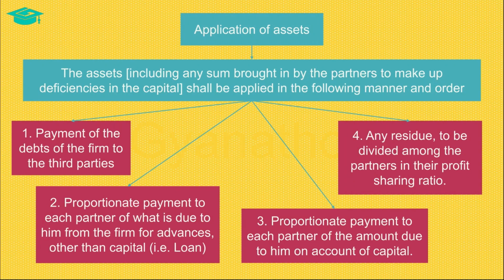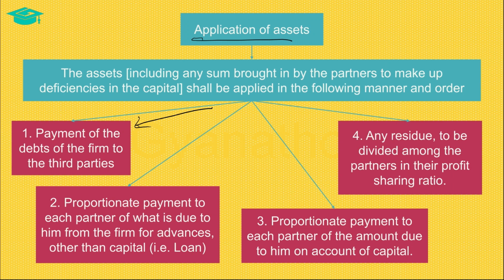After treatment of losses, next the section deals with the procedure for application of assets. This section deals with the assets of the firm as well as the sums brought in by the partners to apply towards the deficiencies in the capital as we just saw. The section states that the assets will be used first and foremost towards the payment of all the debts that the firm has raised from third parties. That is, firstly, all the outside debts should be settled using the assets available with the firm.